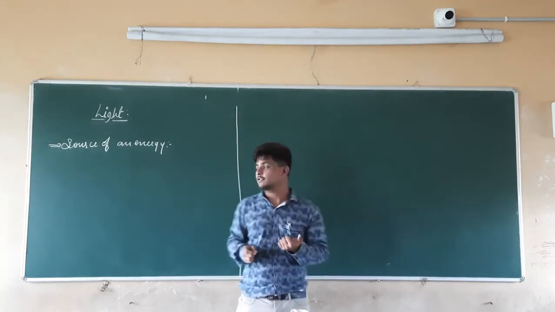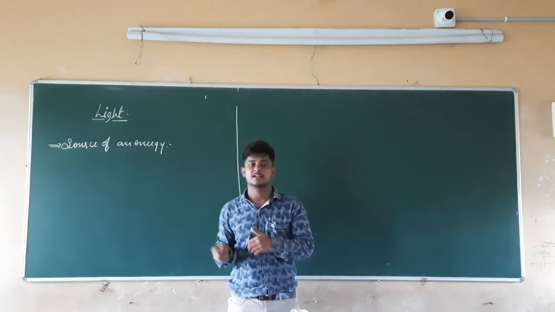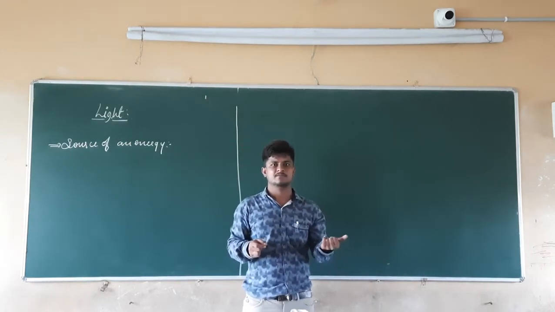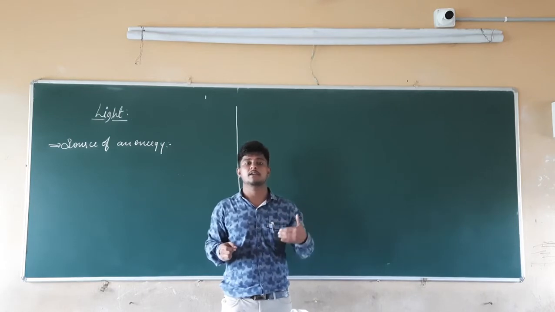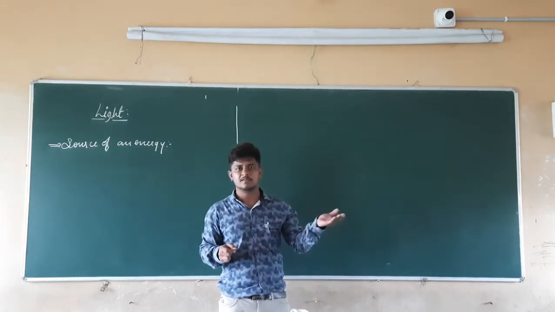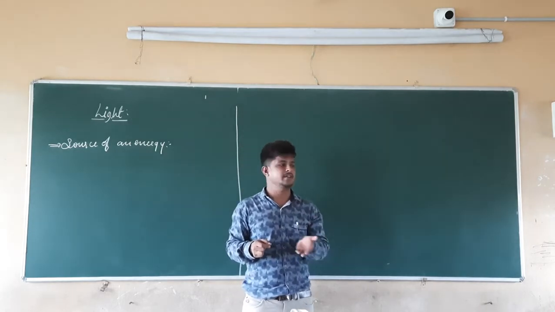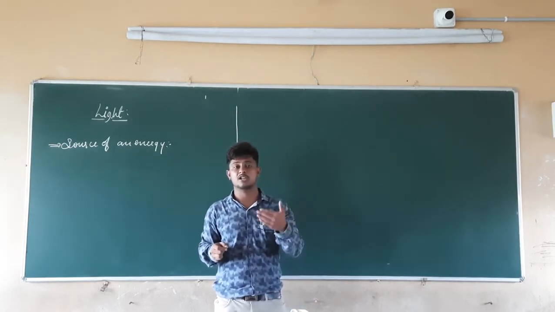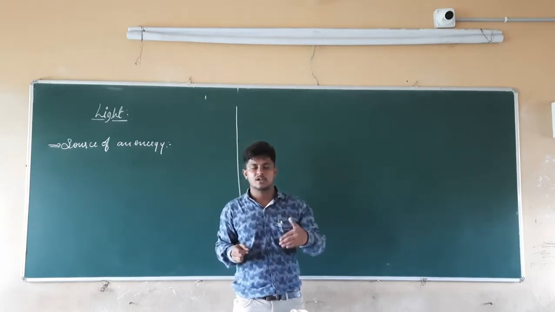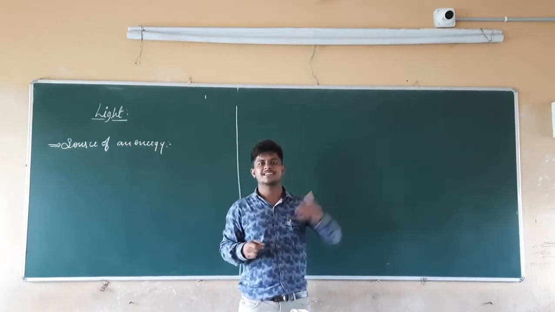As well as light is the source of energy, the major source of the light is what? It is the sun. So sun is one of the major sources of the light. In the same manner, if you take the bulb, the candles, or any other examples, those are also sources of energy, but the major naturally occurring source is nothing but what? It is the sun only.